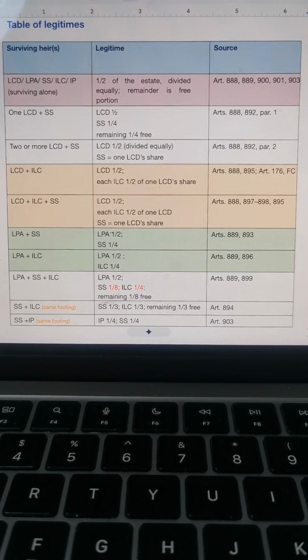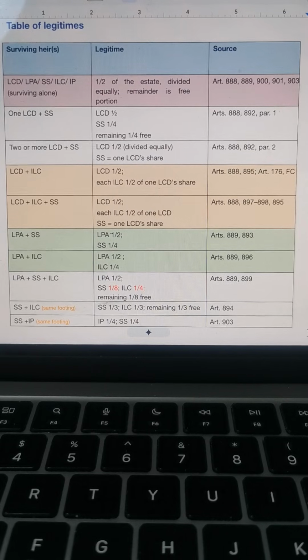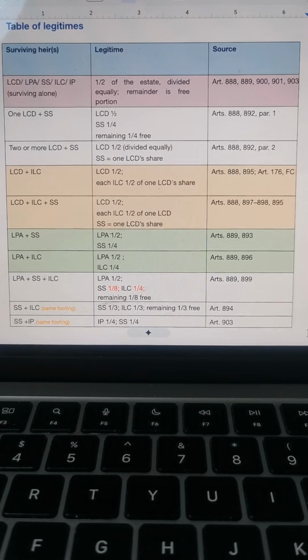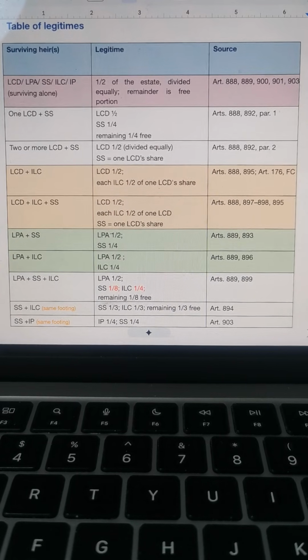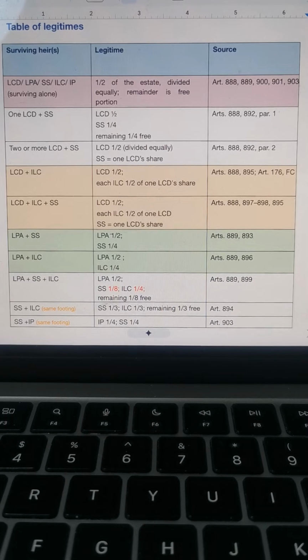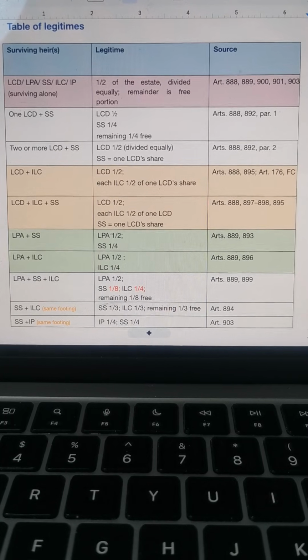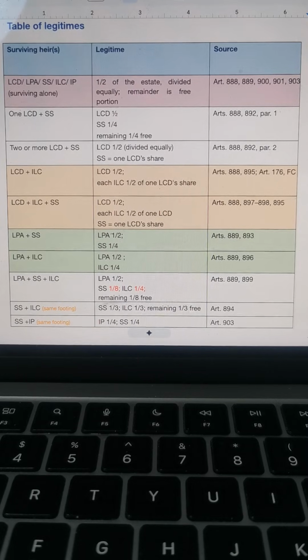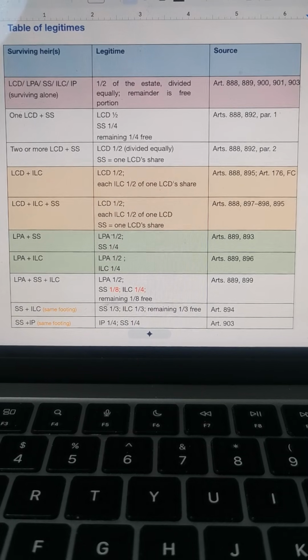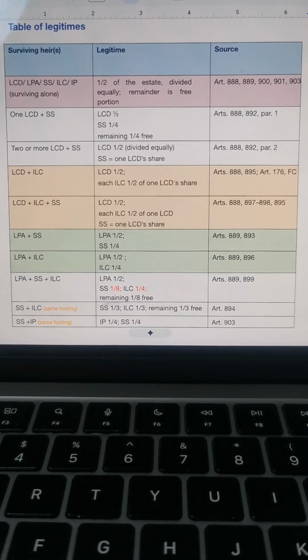If the surviving spouse has 2 or more children, legitimate children, the LCD again gets a fixed 1/2. No matter how many they are, the surviving spouse gets 1, equal to 1 share of the LCD.